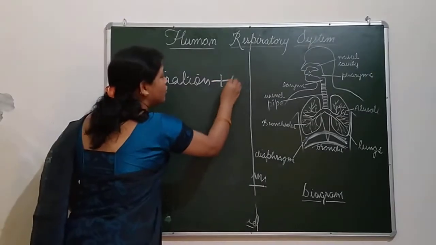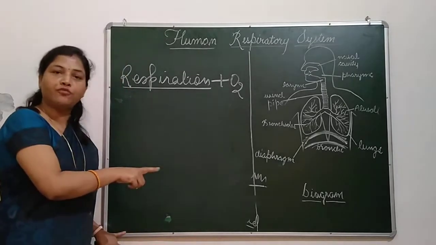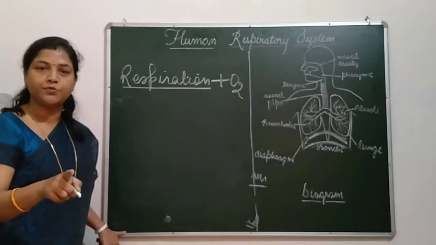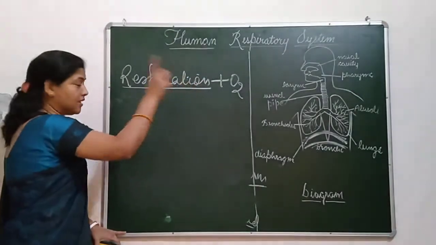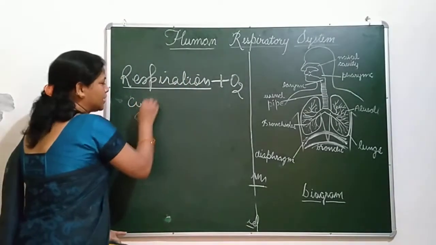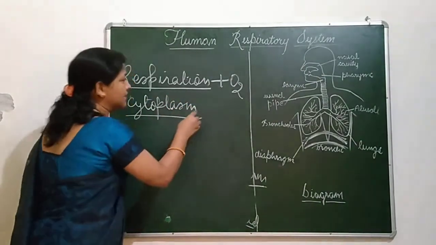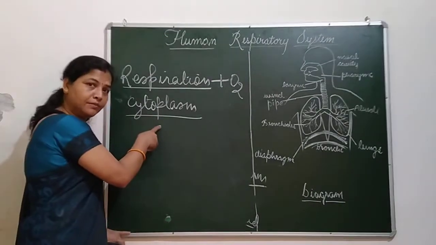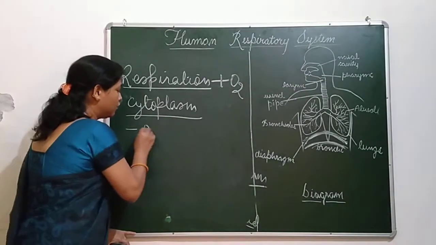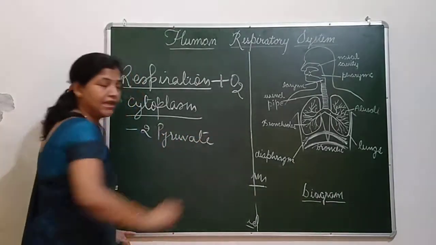Now just think, if the respiration is done in the presence of oxygen, this is called aerobic respiration. When this is done, then the glucose first gets broken in the cytoplasm, as I have told you that in both cases, either aerobic or anaerobic, the first stage completes in cytoplasm. And what do they form? 2 pyruvate, 2 ATP and NADH.